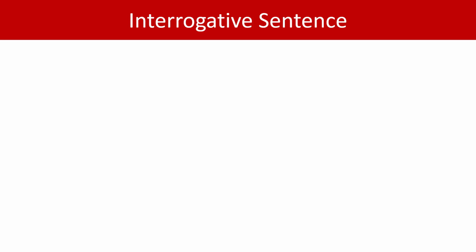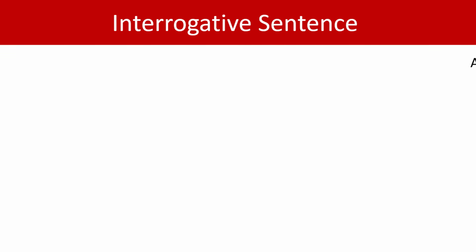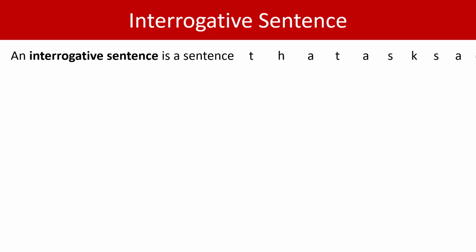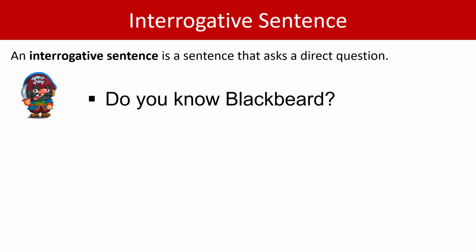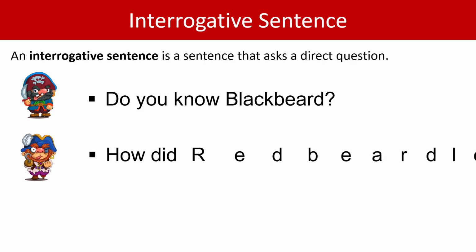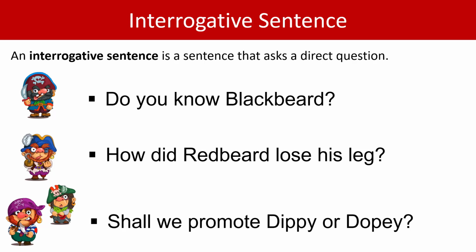In this video, we're going to look at the term interrogative sentence. Here is a definition. An interrogative sentence is a sentence that asks a direct question. Here is an example. Do you know Blackbeard? Here is another. How did Redbeard lose his leg? And another. Shall we promote Dippy or Dopey?